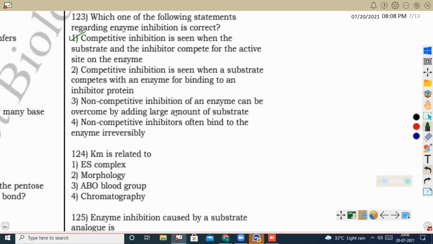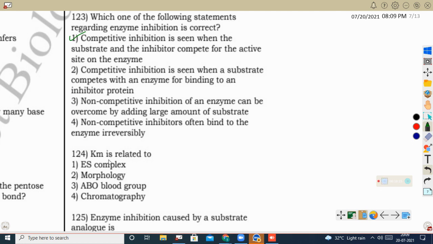Competitive inhibition, if it is occurring and we increase the substrate concentration, the speed of the reaction can be increased. So this is wrong. Non-competitive inhibitors often bind to the enzymes irreversibly. Non-competitive inhibitors can bind to the enzyme irreversibly as well as reversibly, for example the allosteric enzymes, which have a modulator molecule; that is non-competitive inhibition. When it occurs in the case of an allosteric enzyme, it can be a reversible type of reaction. So here the correct option is 1.